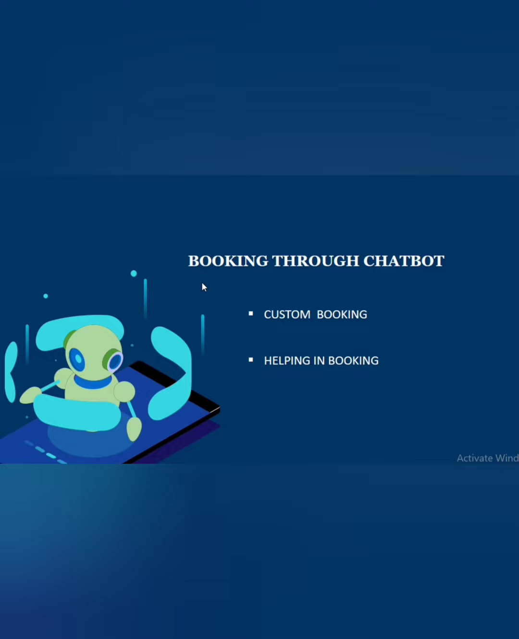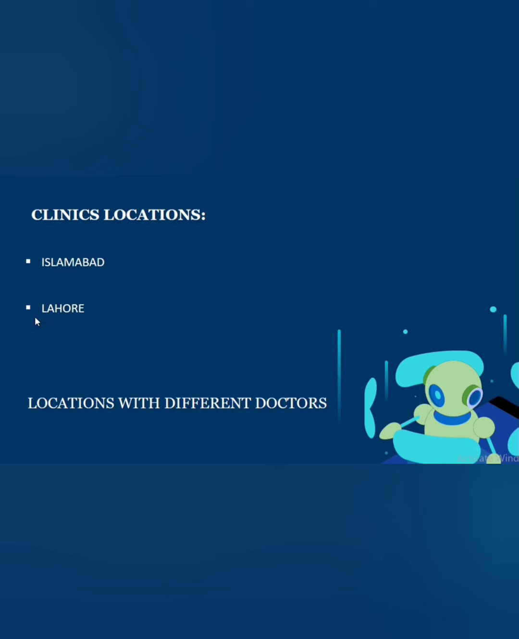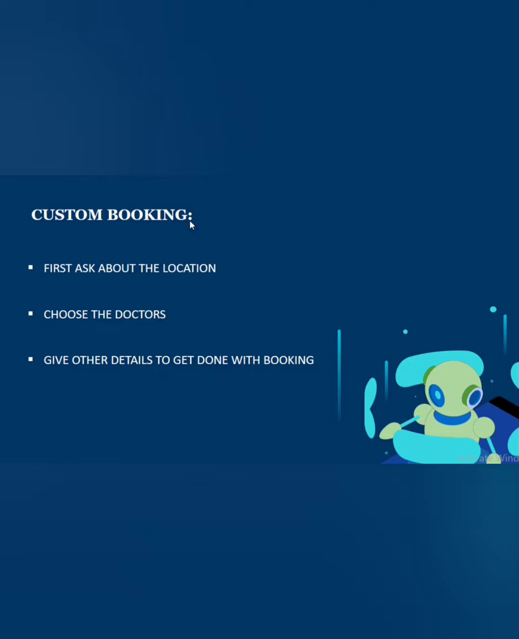In booking we have two types of booking. The first is custom booking and the second is help in booking. We have two locations for booking an appointment or therapy for the patients, and each location has different types of doctors. Custom booking is for those users who already know how the chatbot works and to which hospital or clinics this chatbot is connected.